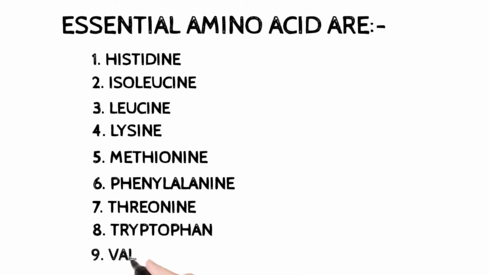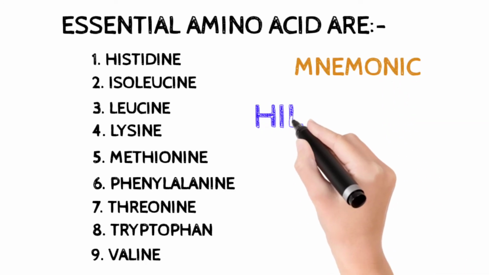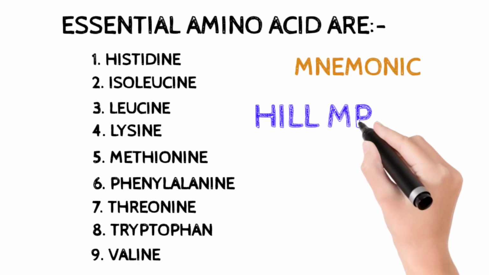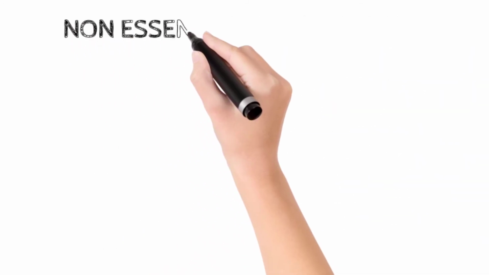tryptophan, valine. Now we will know the mnemonic. Hill empty TV. Histidine, isoleucine, leucine and lysine are Hill. Methionine, phenylalanine and threonine are empty, and tryptophan and valine are TV.